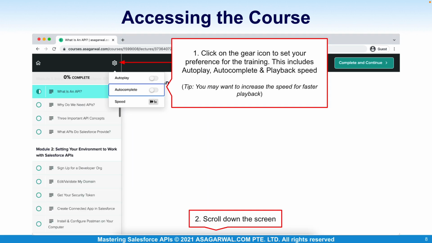When viewing a module, you can set a couple of options as default for subsequent access. For example, you can autoplay the video when you navigate to a module, mark the module as completed automatically when you have finished watching the video, and also set the playback speed. Playing back videos at a faster speed is something that I personally follow to speed up my learning. Adjust these settings as per your preference.